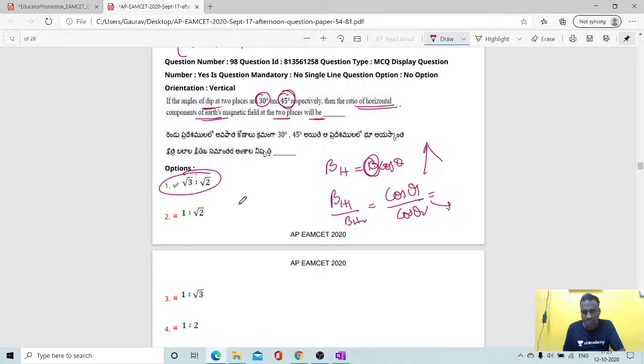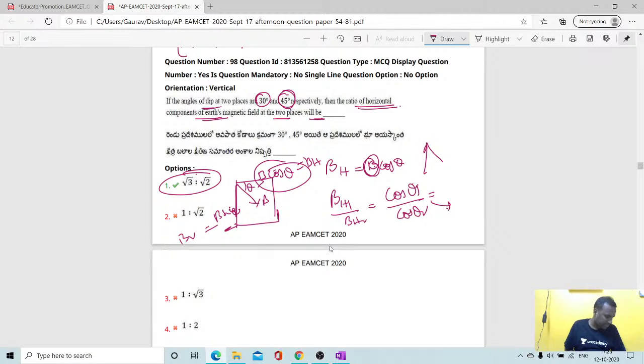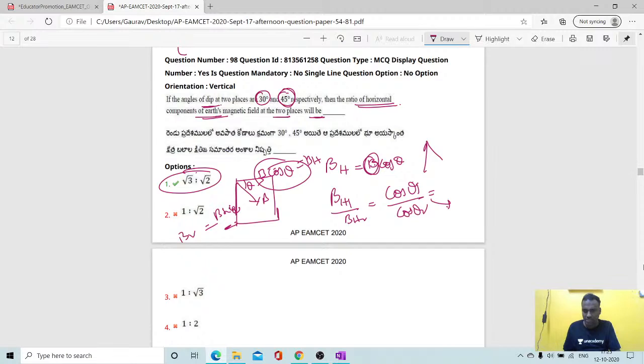Okay, students. Generally the resultant magnetic field will be B along this side. Here, theta, if I say, the resultant magnetic field B has a component B cos theta, which is the horizontal component, and B sin theta, which is the vertical component.